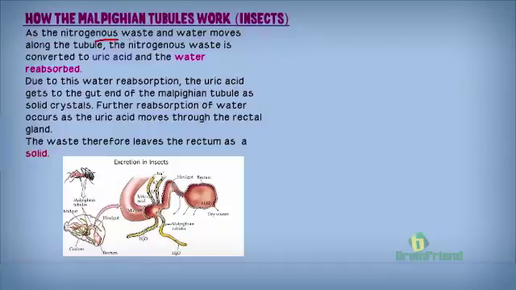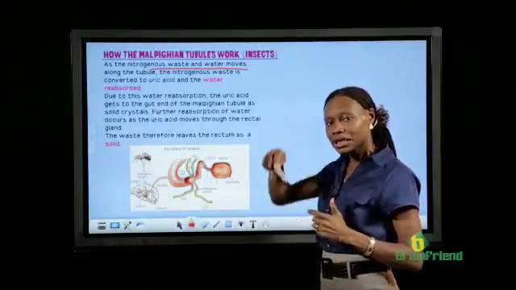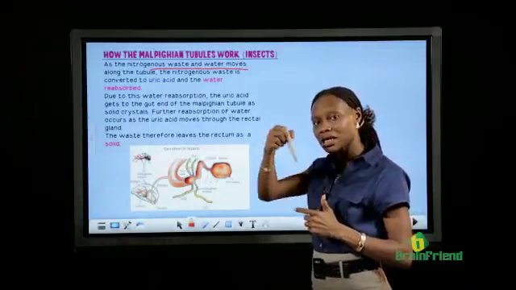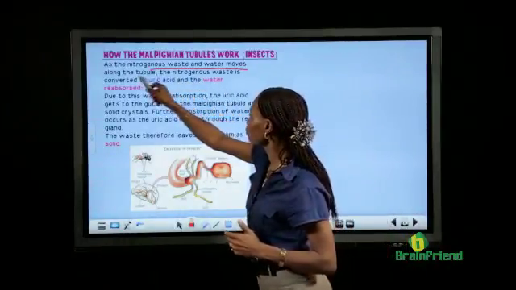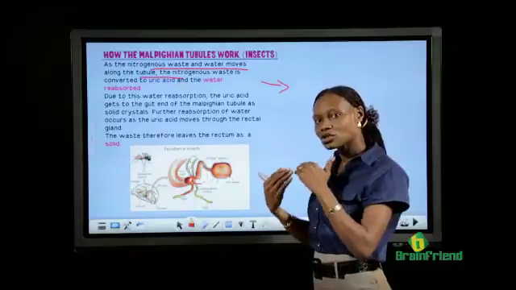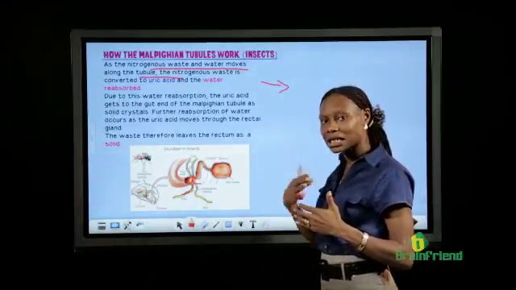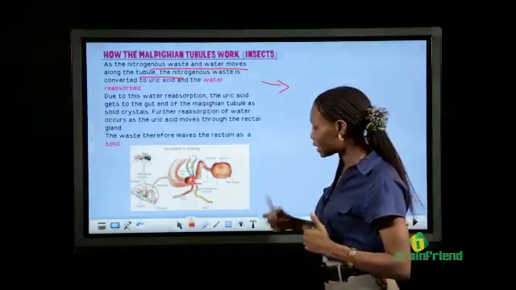Nitrogenous waste and water enter through the hemocoel end of the Malpighian tubule, and the nitrogenous waste enters through the tube. Inside the tube, there's reabsorption of water. Excess water that has entered into the Malpighian tubule, that the insect thinks it still needs, is reabsorbed back into the insect.